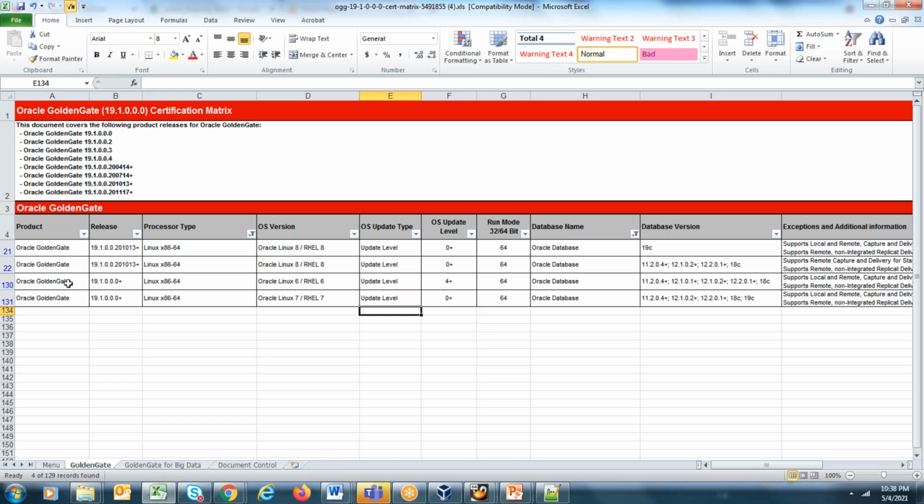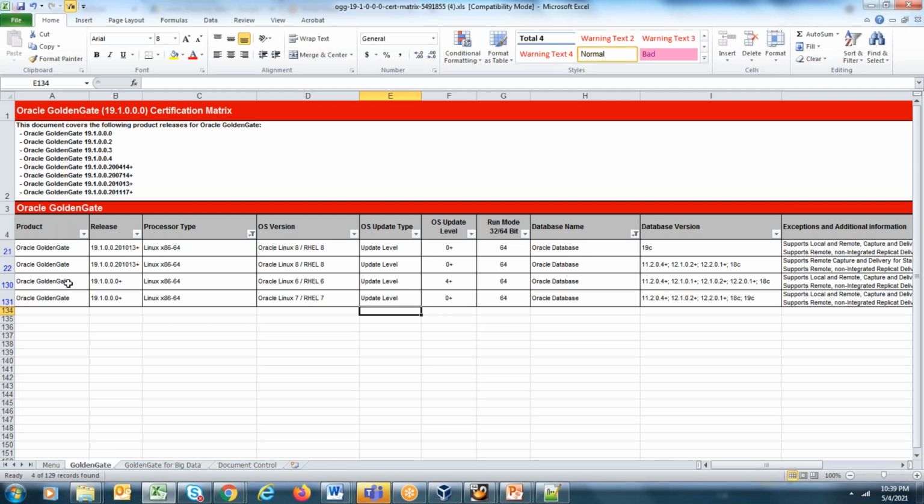Sir, Uma Mahesh here. Yeah, tell me. There is a type of replicates. We have like 4 types of replicates. Here do we need to choose manually, like coordinated replicate or parallel integrated replicate, and manually provide any parameter, or will Golden Gate choose the best one? No, you will have to provide the parameter. You will understand that when we proceed with the configuration. That question will be answered for you later. Thank you.